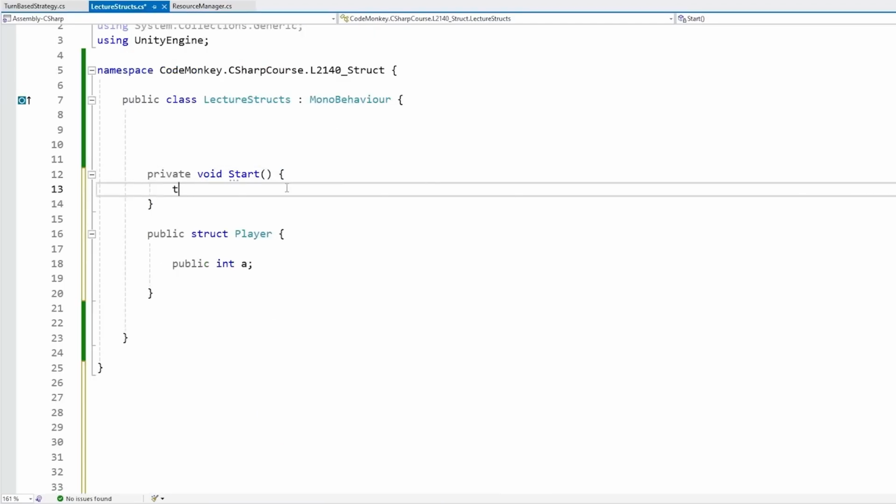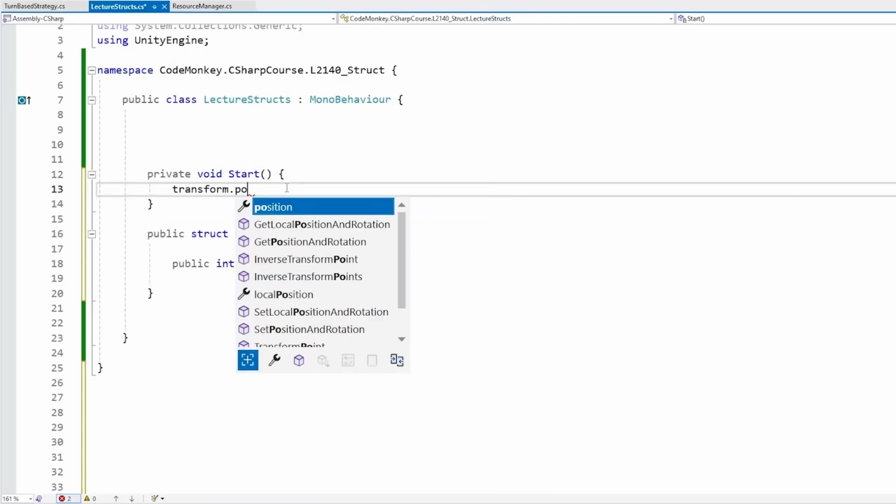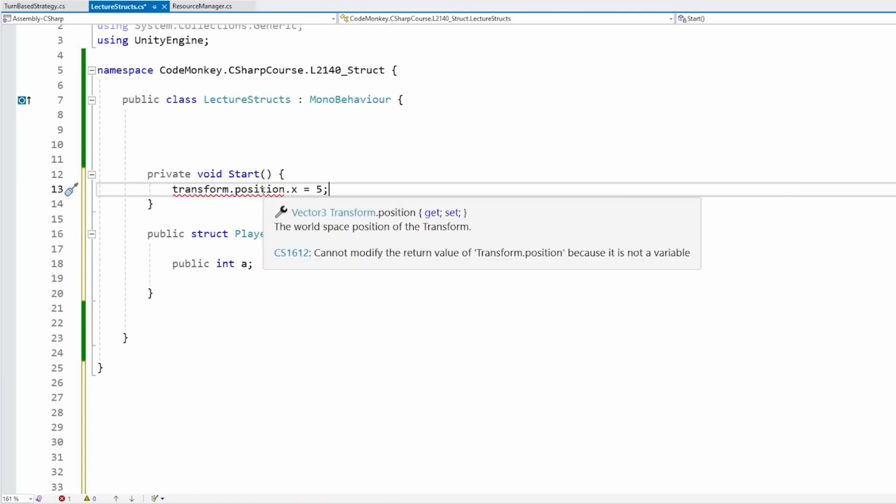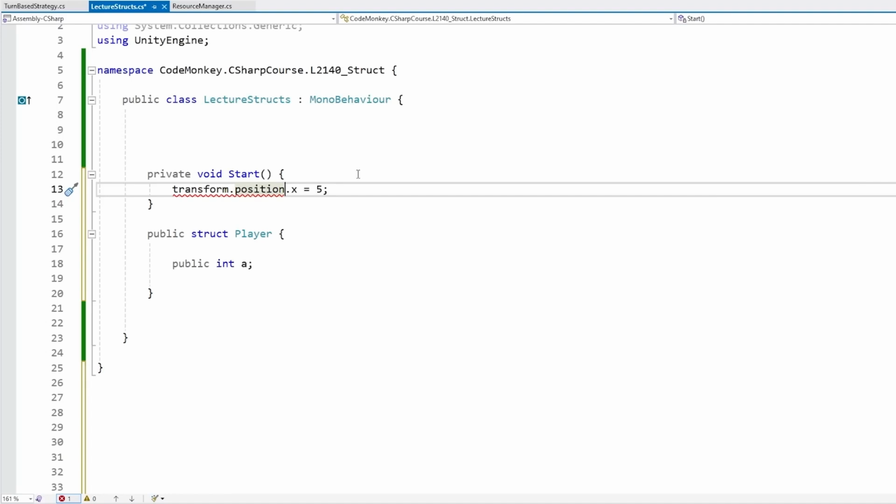For example, in Unity, you cannot even directly modify one of those components. So if I set the position.x equals something, if I do this, nope, it does not work. Now, technically, this is more related to the fact that this position is actually a property and not a variable. But still, the reason why it's a property is because it actually copies the data and sends it over to the backend of the engine itself. So in Unity, when you need to modify something, you need to assign it to a new Vector3. Basically, you need to give it another copy of another piece of data in order to actually modify it.